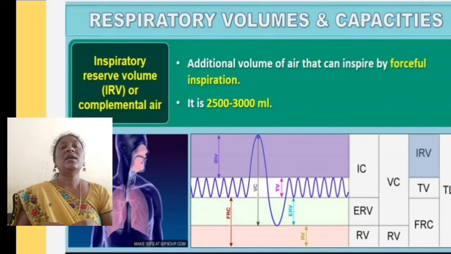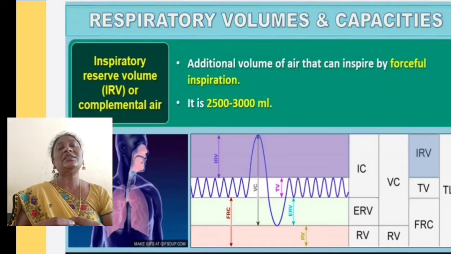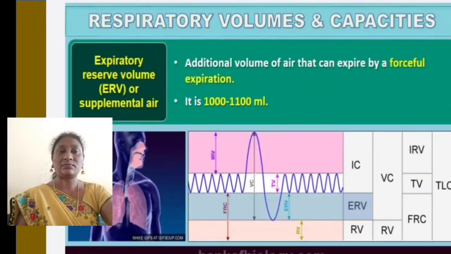Next one is inspiratory reserve volume, that is IRV or complemental air. Additional volume of air that can be inspired by forceful inspiration. So it is nearly 2500 to 3000 ml of air.